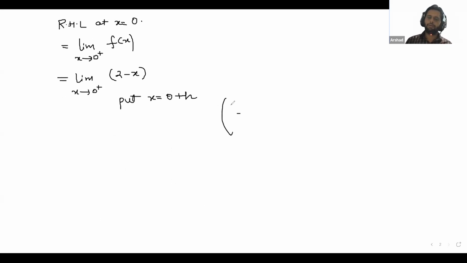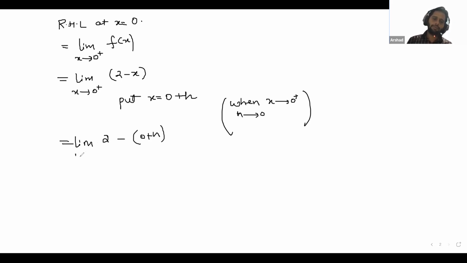And in the bracket always write, when x approaches 0 plus, h tends to 0. So limit h tends to 0 of 2 minus h. Now put this value: 2 minus 0, which will finally give you 2.